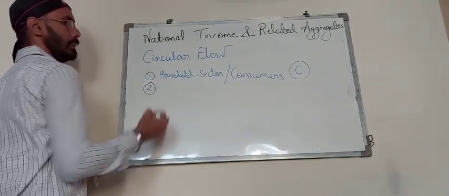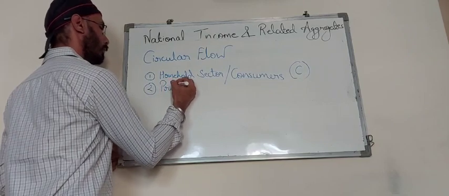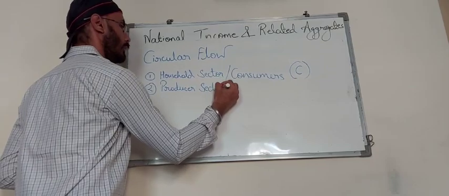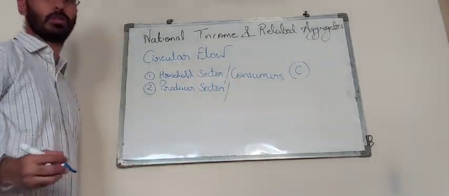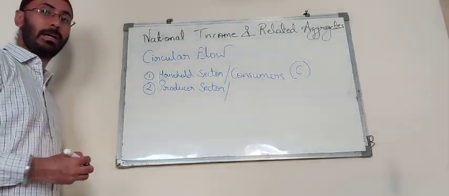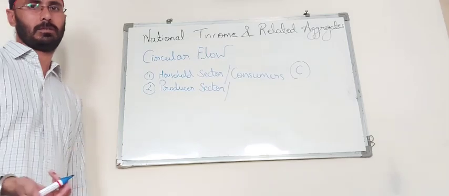The second important sector is the producer sector. The producer sector consists of all the units which are engaged in production of goods and services. This producer sector's main work is to make investment.